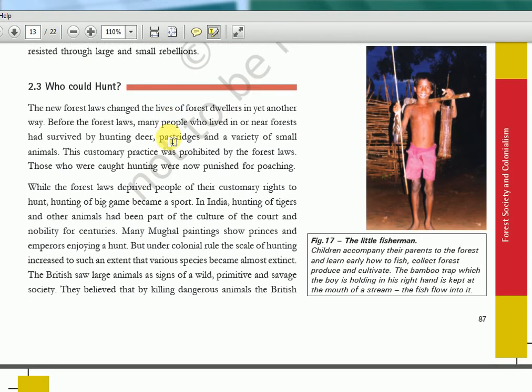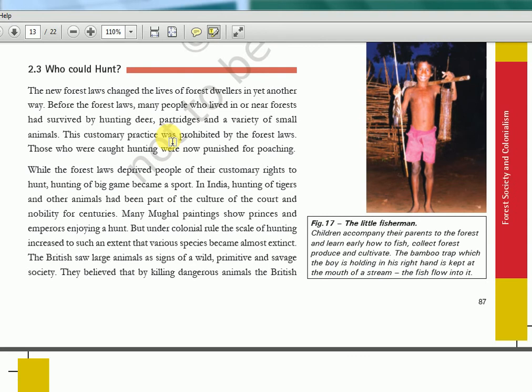Now who could hunt? The new forest laws changed the lives of forest dwellers in yet another way. Before the forest law, many people who lived near forests had survived by hunting deer, partridges and a variety of small animals. This customary practice was prohibited by the forest law. So again, hunting animals also, I told you, was considered poaching, and punishment would be there.